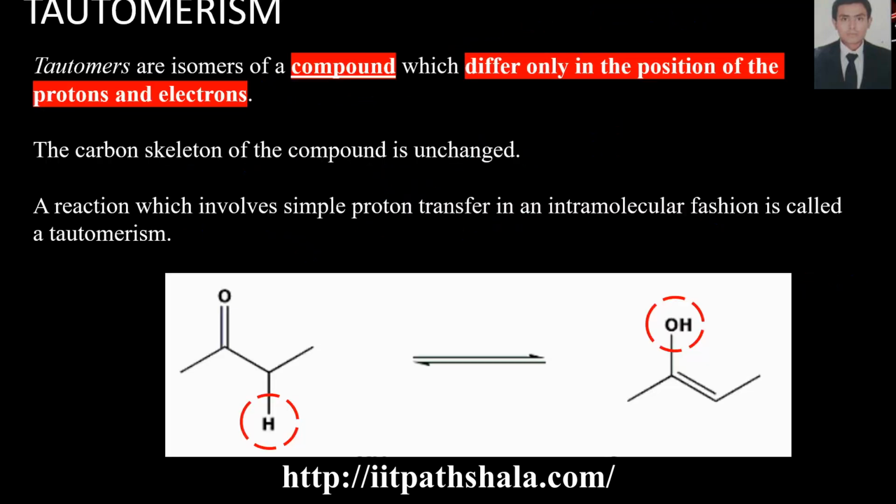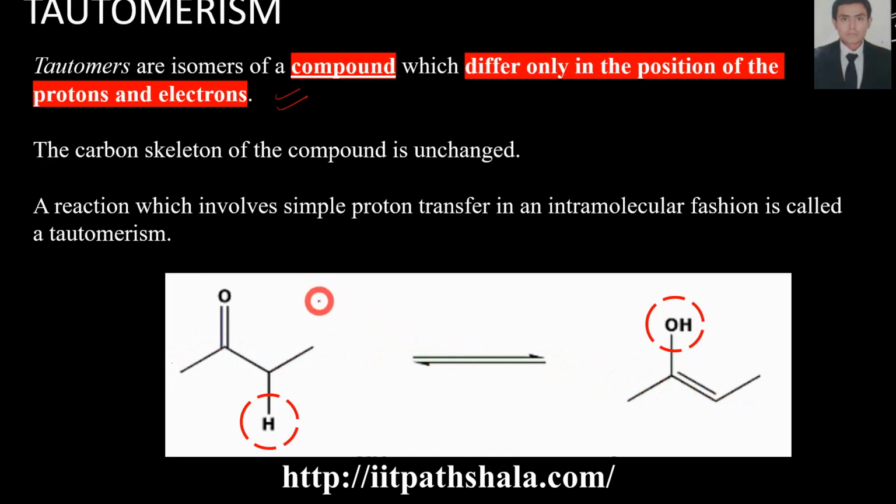Let me talk about tautomerism because it's often asked in your exams and in various worksheets. Tautomers are isomers of a compound which differ only in the position of proton and electron. First you have to remember this. Unlike structural isomerism, in which the molecular formula was the same but the structure was different, here the position of the proton and electrons comes into play. The carbon skeleton of the compound is unchanged; there is no change in the carbon skeleton over here.